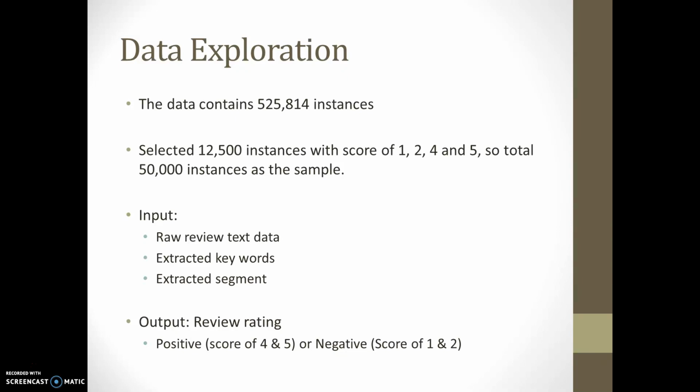For the input data, I use three versions of input data to run the model. First is just the raw review text data. The next is extracted keywords, and I also used extracted segments. The output is pretty straightforward. It's a binary output, positive or negative, which considers score 4 and 5 as positive and score 1 and 2 as negative.